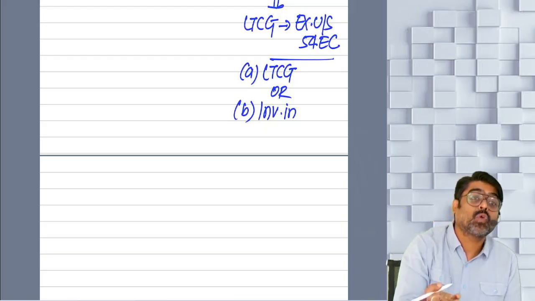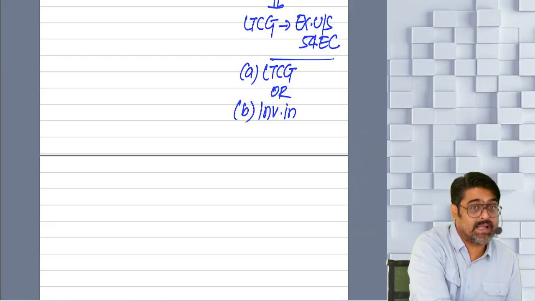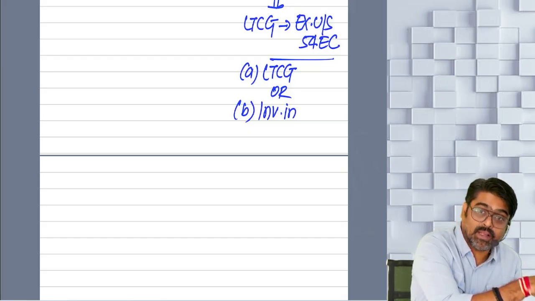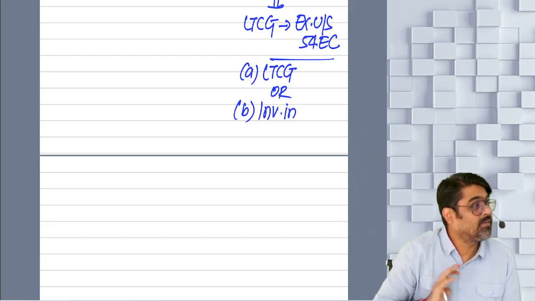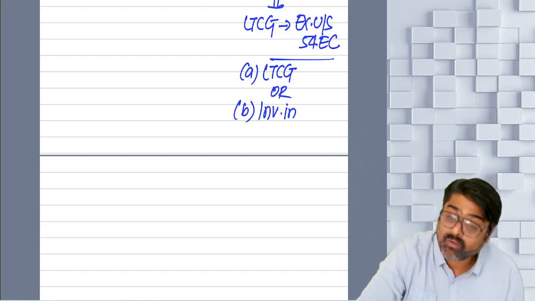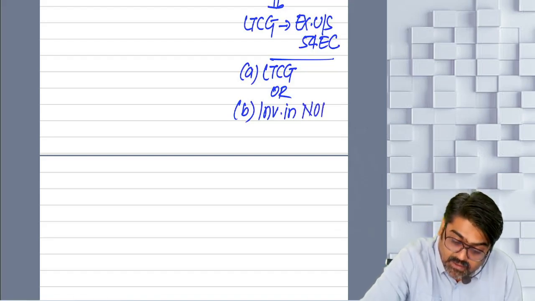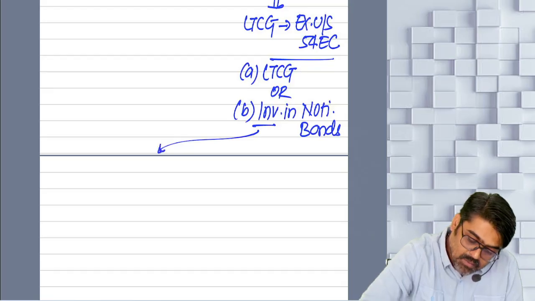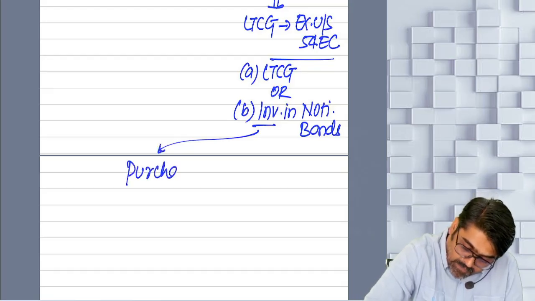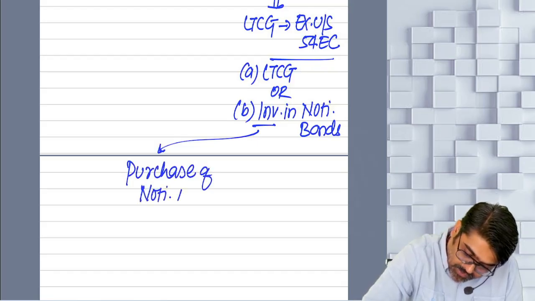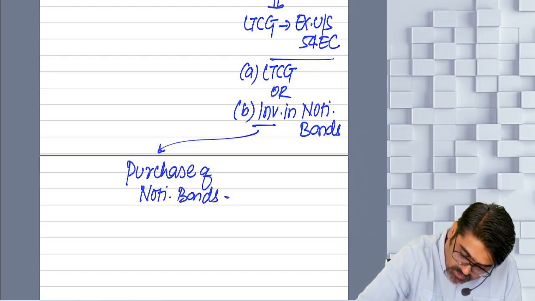So if you have purchased notified bonds within given time, then we will assume that the investment in that bond is made out of this gain. And we are going to give you the exemption. Understanding? So now you have to invest in notified bonds, that is, investment in the purchase of notified bonds. Now which bonds are notified?